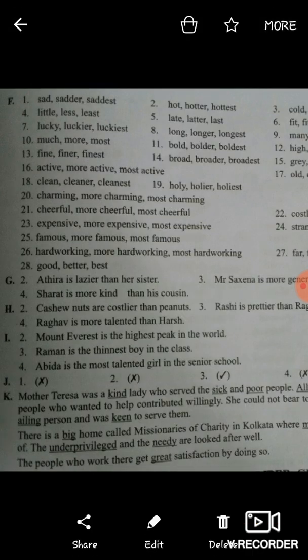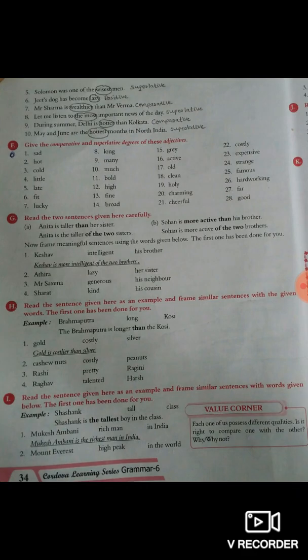Okay. Now J number, read the following sentences and tick the correct one. The first one has been done for you. So first one, Burj Khalifa is the most tallest building in the world. That is wrong. Okay, why? Because the most came, so tallest will not come, and if tallest comes, then the most will not come. Okay, so it is wrong.